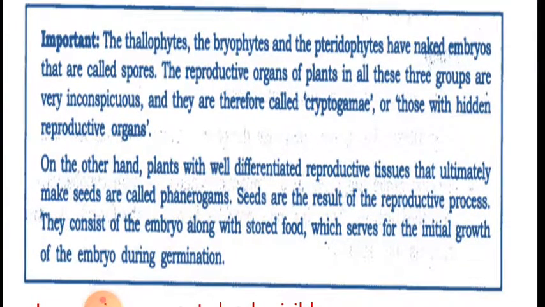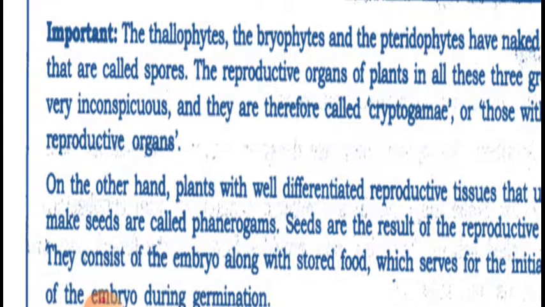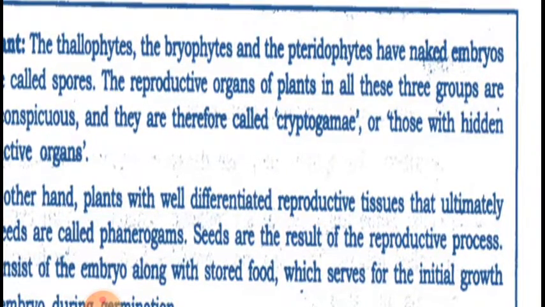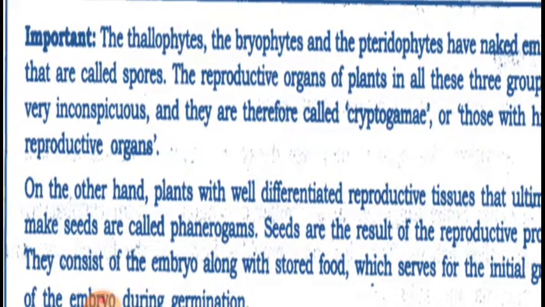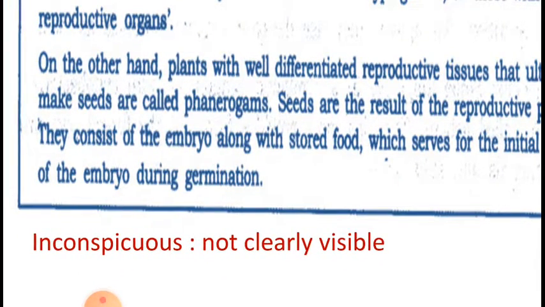Please note that the thallophytes, the bryophytes and the pteridophytes have naked embryo that are called spores. So they are open, and the reproductive organs of plants in all these three groups are very inconspicuous. Now what do you mean by inconspicuous?